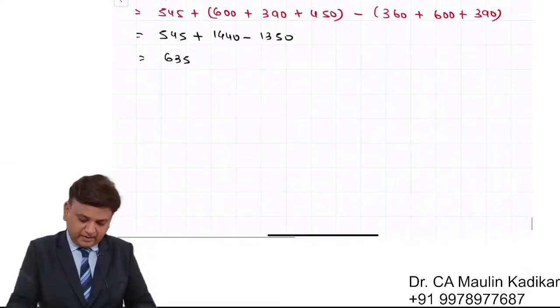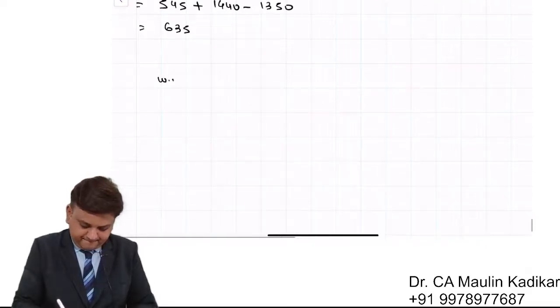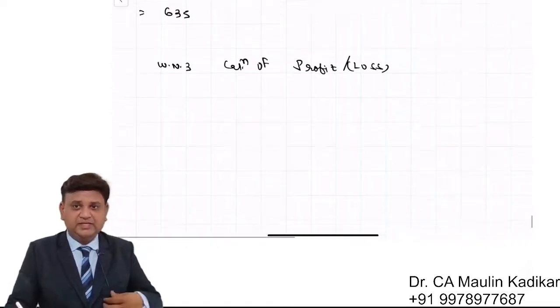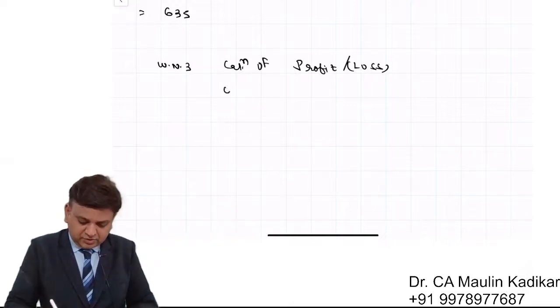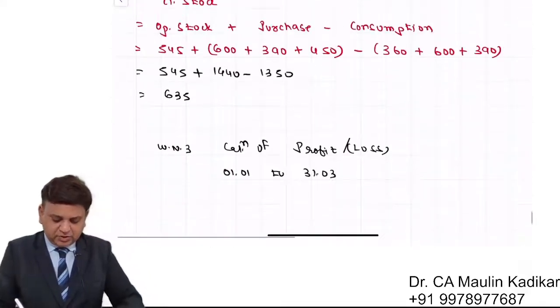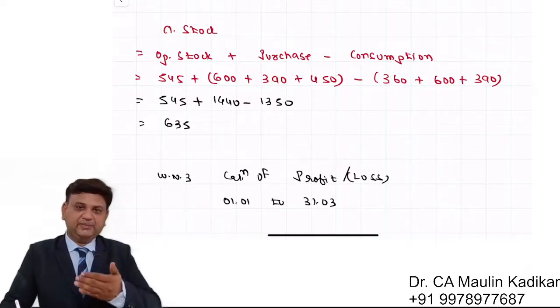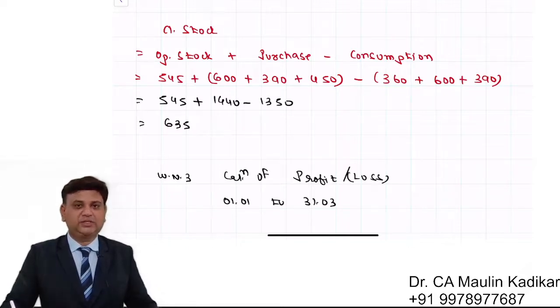Working note number 3. Calculation of profit or loss starting from 1st of January to 31st of March. During these 3 months, we need to find what the profit or loss is. Only in that case can we prepare the balance sheet. Kindly prepare this working note, the profit or loss calculation during these 3 months, and put your answer in the chat box.